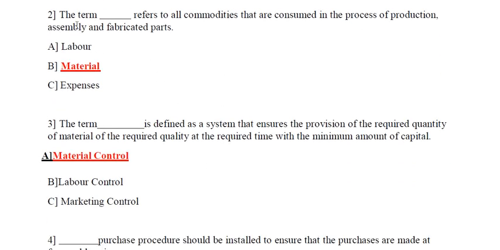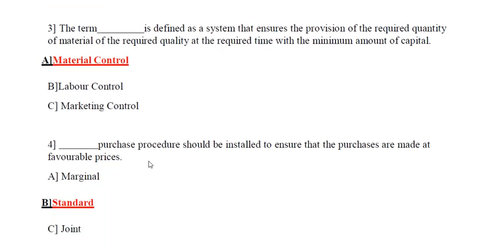Question number 2. The term dash refers to all commodities that are consumed in the process of production, assembly and fabrication parts. Options are labor, material, expenses. So the correct answer is material. Material refers to all the commodities that are consumed in the process of production, assembling and so on. So option B is the correct answer.